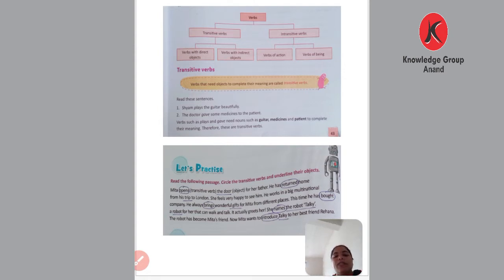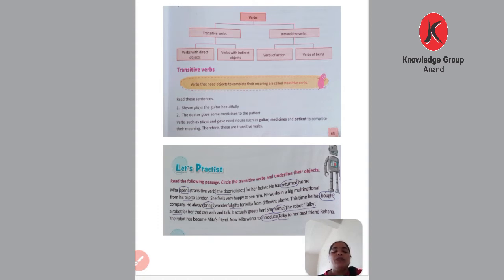Okay, two sentences are given here. Shyam plays the guitar beautifully. Who plays the guitar beautifully? Shyam plays the guitar beautifully. The doctor gave some medicine to the patient. Who gave medicine? The doctor. So verbs such as play and give need nouns such as guitar, medicine and patient to complete their meaning. So a transitive verb needs an object to complete the meaning of the sentence.